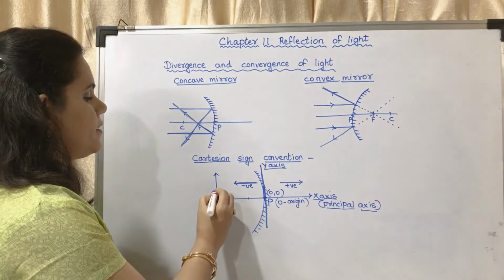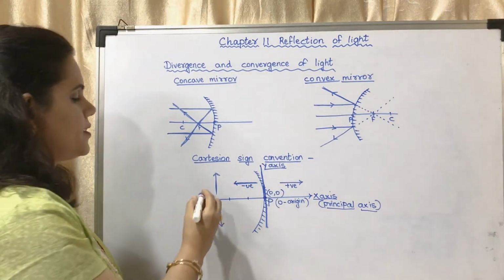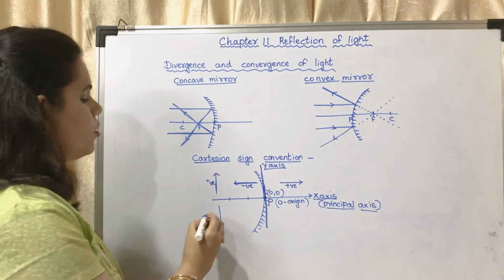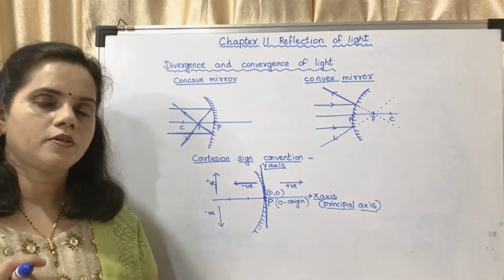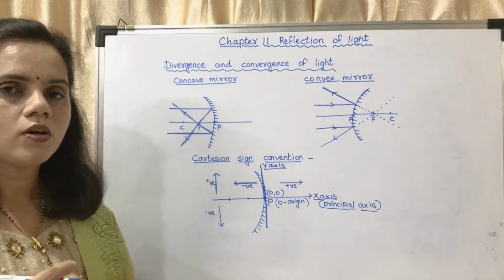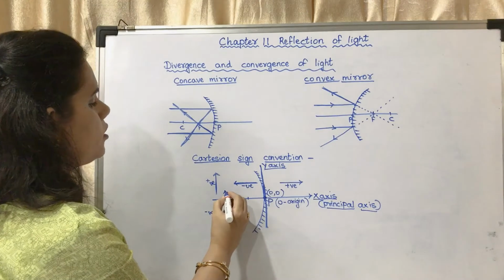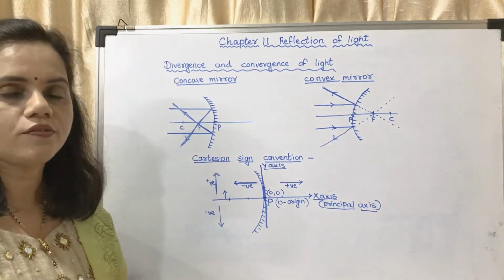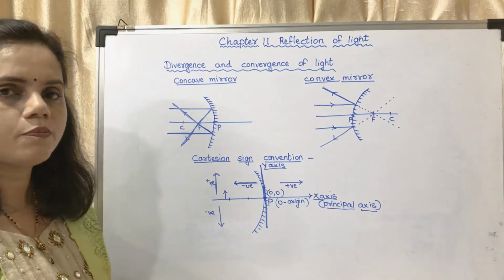The objects which are kept this way, if it is directed upwards, it is taken as positive, and if it is directed downwards, it is taken as negative. When we had drawn the ray diagram, we had drawn the object like this. In this way the height of the object is taken as positive because it is directed upwards.